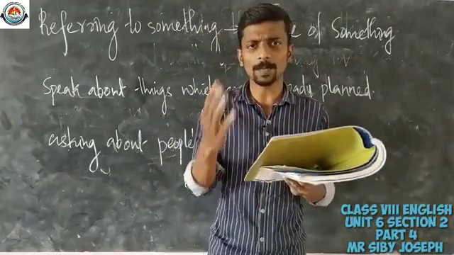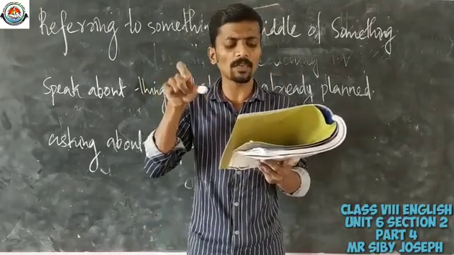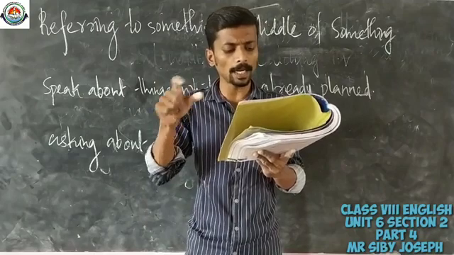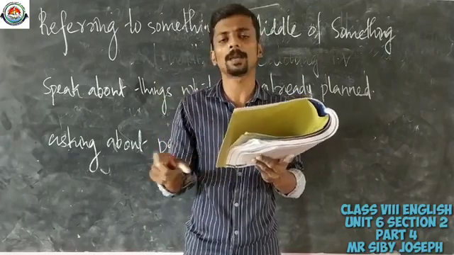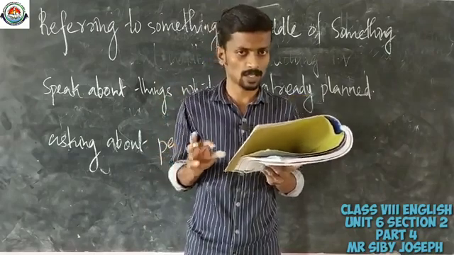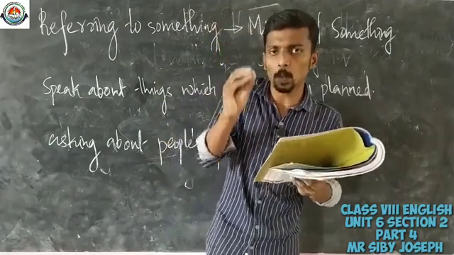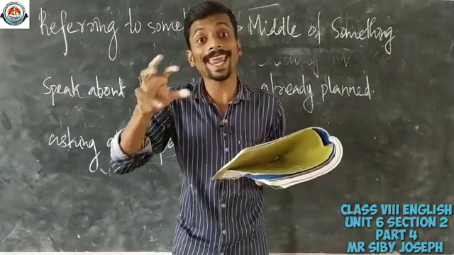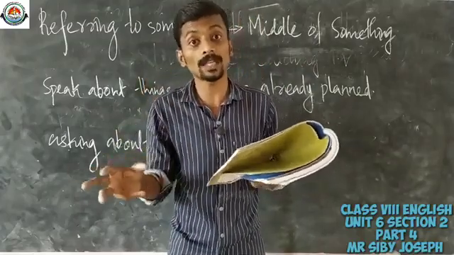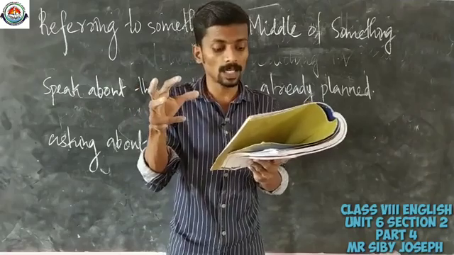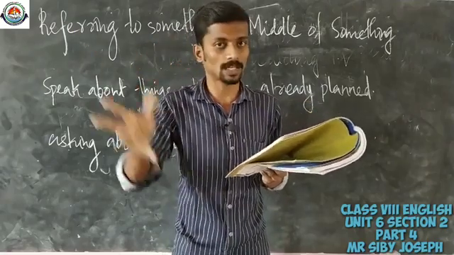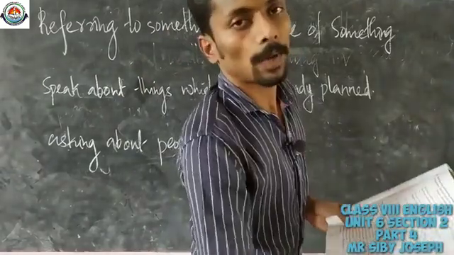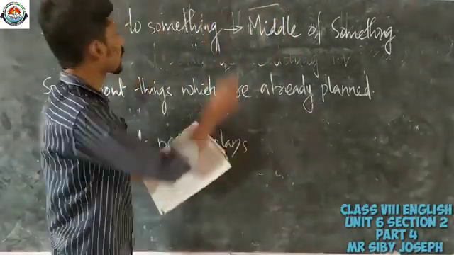Now look at the explanation given below. We use the future continuous, will be watching, to say that we will be in the middle of doing something at a certain time in the future. So we primarily use future continuous to say that we will be engaged in doing something during a particular time in the future. I can explain it with this example.